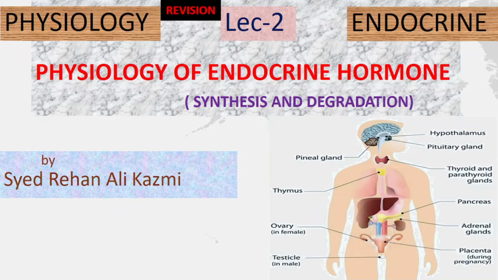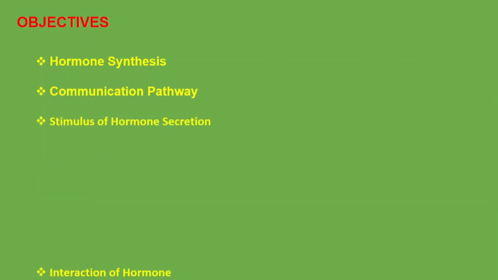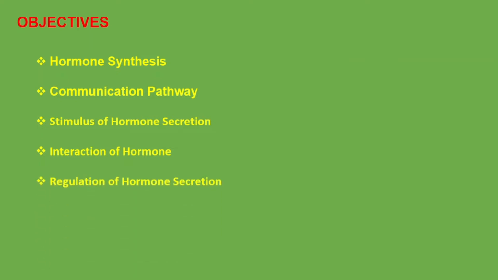The first thing regarding the physiology of endocrine hormone is the objective. Hormone synthesis is our first objective, then communication pathway, stimulus of hormone secretion, interaction of hormone, regulation of hormone secretion, regulation of hormone receptors, how they are regulated, and the clearance of hormone. These 7 objectives should be discussed in this lecture.